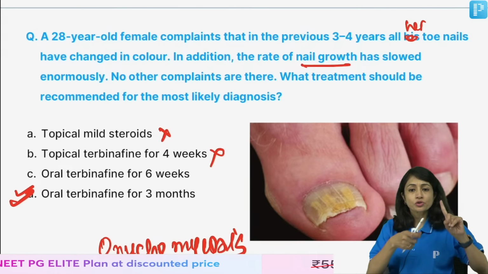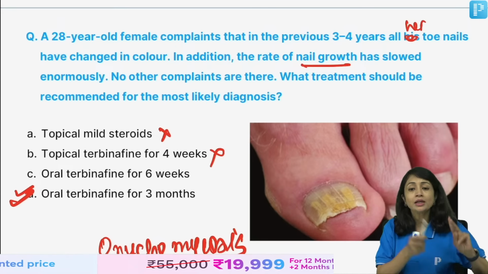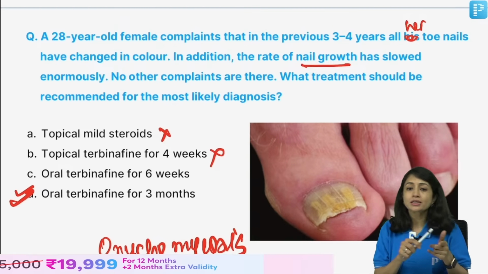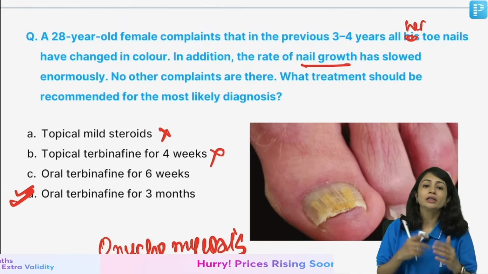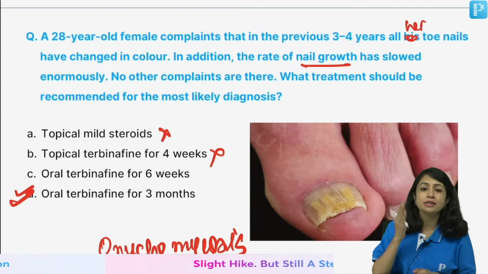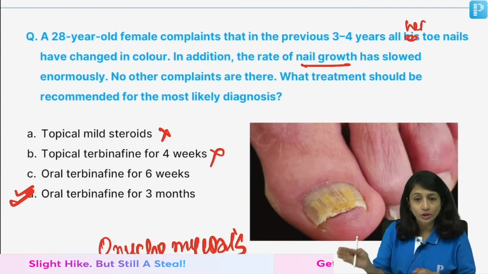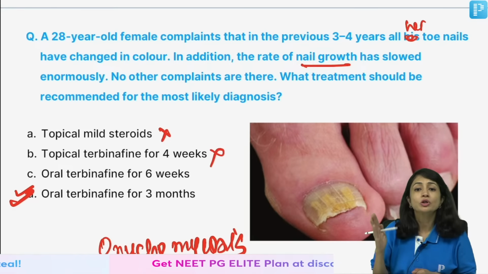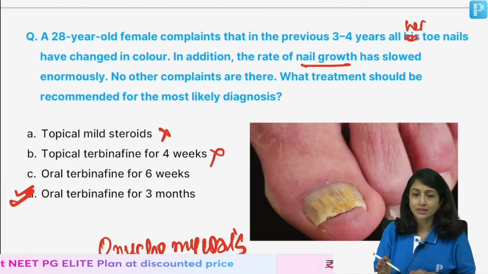So, first you need to differentiate onychomycosis and psoriatic nail. Then you have to see whether toenail is given or fingernail is given. Accordingly, you decide on the duration of therapy. Terbinafine is always the first line of drug as compared to itraconazole. Why is that? Because it's much safer, it has a lesser side effect profile.